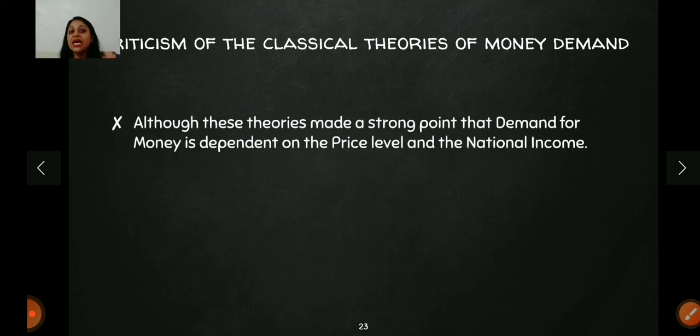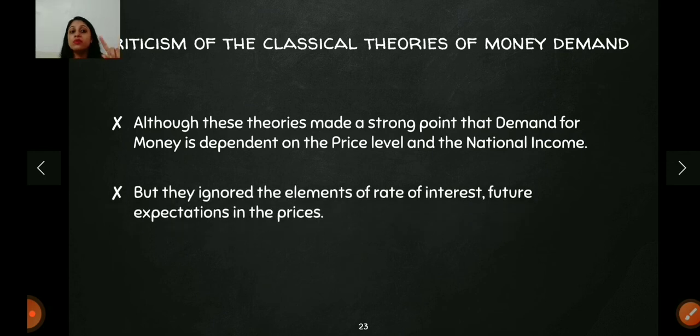So there is a criticism for the money demand also. The criticism was that these theories, although they made a fairly relevant point that demand for money depends on the income as well as the price level, which is absolutely correct, did not incorporate one very major factor. See, the rate of interest also matters. Future expectations, I mean, लोग फ्यूचर में क्या एक्सपेक्ट करते हैं कि उनको कितना कैश अपने पास रखना चाहिए. They did not incorporate these elements in their theories, right? So that is why these theories were highly criticized and they are not used today.